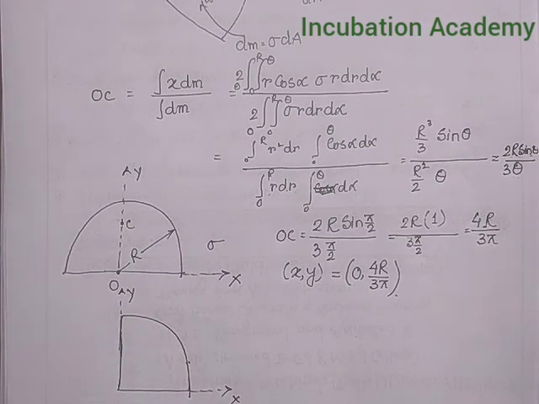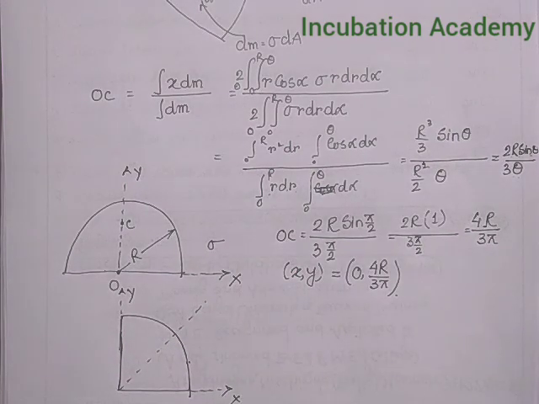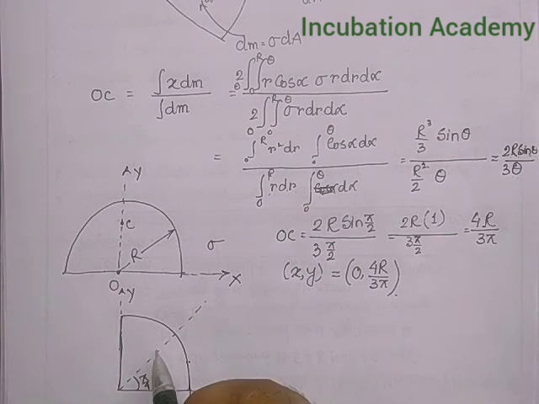But now what is the symmetry line? That symmetry line passes through the middle of the x axis and y axis, which makes an angle pi by 4, and this center of mass is located somewhere here.